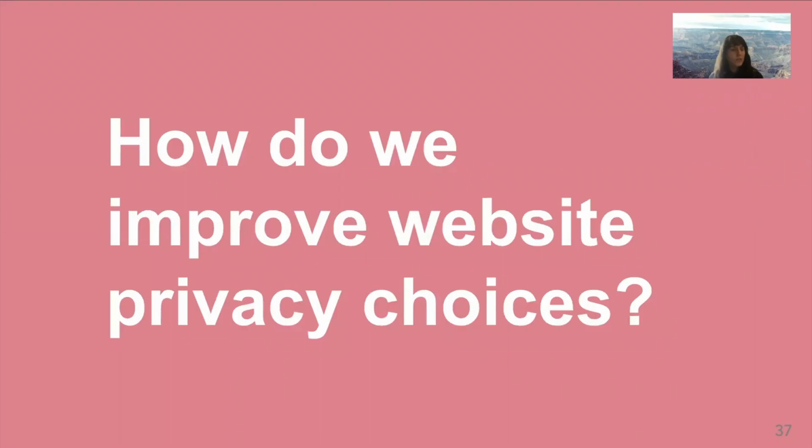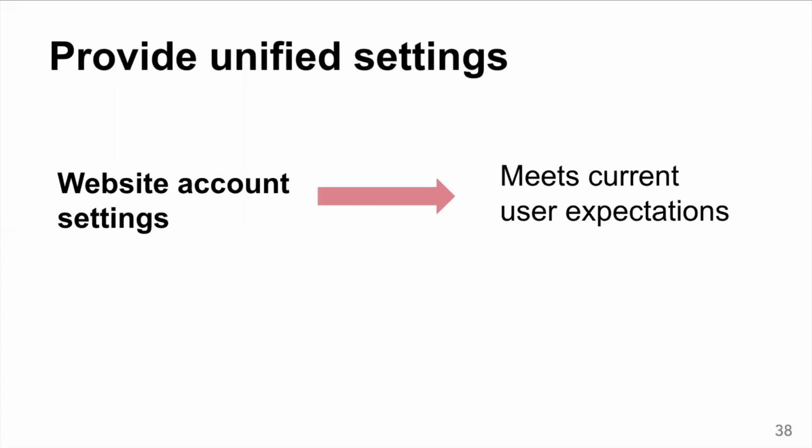So how do we improve these choices, both so that users can find and perform these choices, and so that they trust that the choices actually do what they would expect? One way to improve these choices would be to provide unified settings. This could simply mean matching user expectations by always having the privacy choices easily accessible within the website's account settings, rather than buried somewhere else on the website or in its privacy policy.